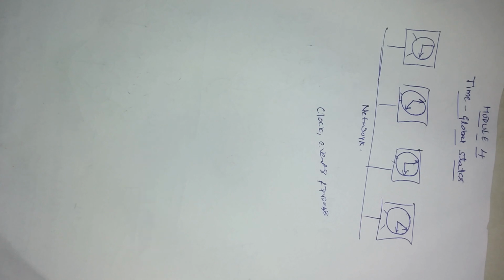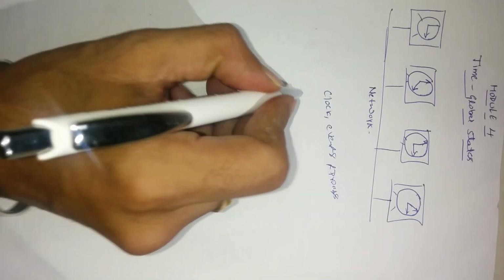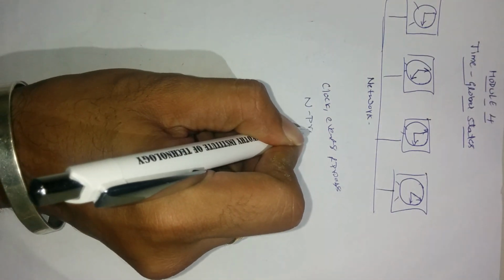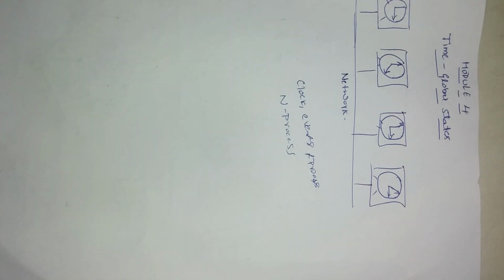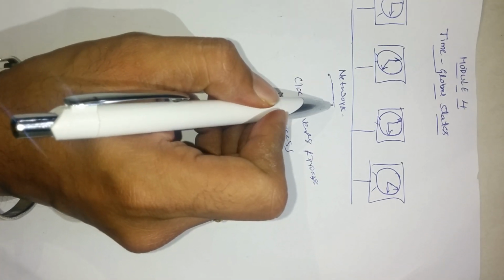A distributed system consists of a collection of n processes. Each process can consist of a state, that is variables, which is transformed as it executes, and the processes communicate only by messages through a network.